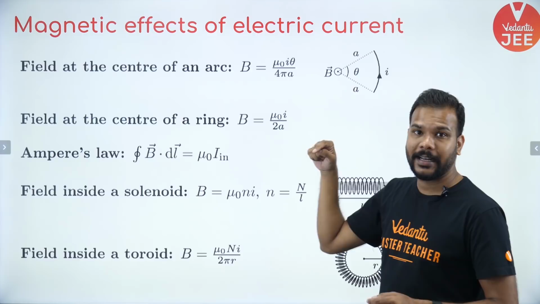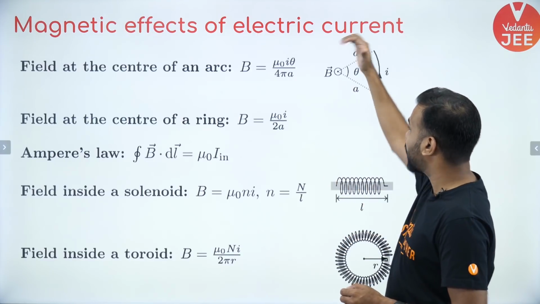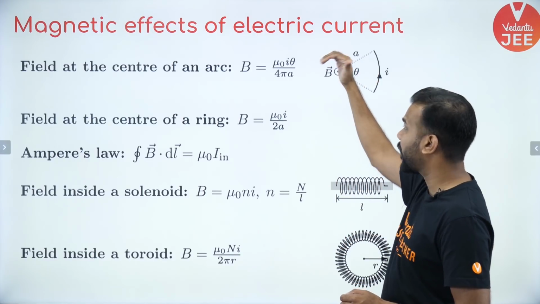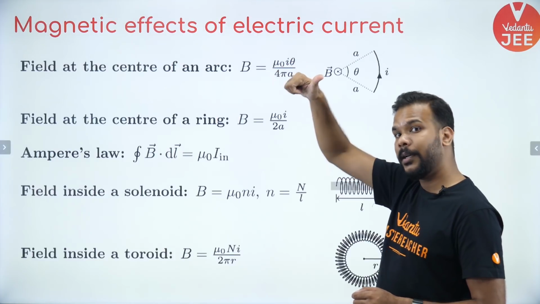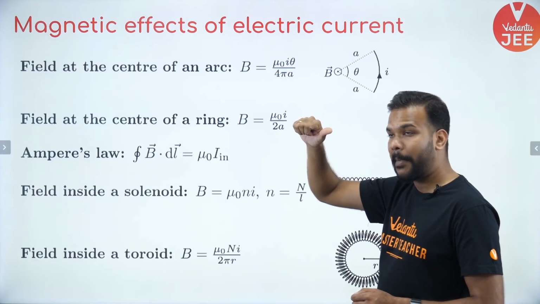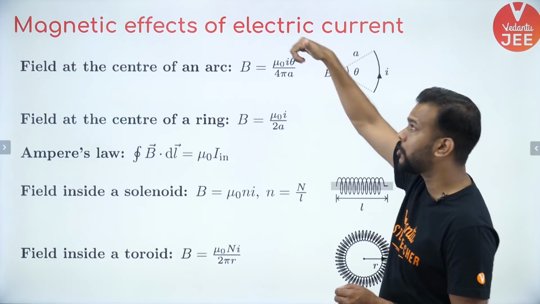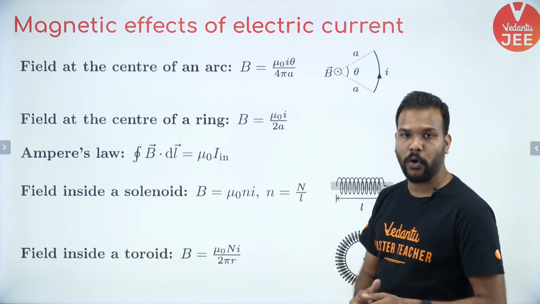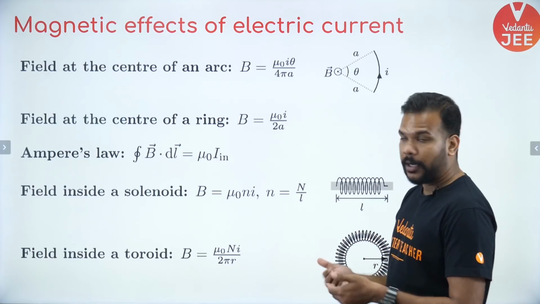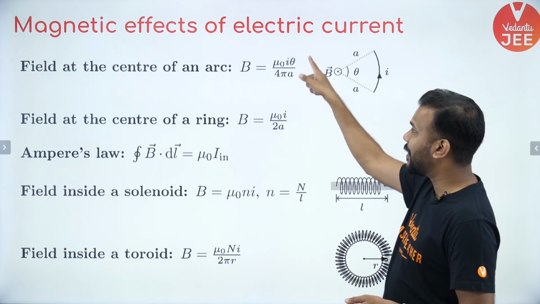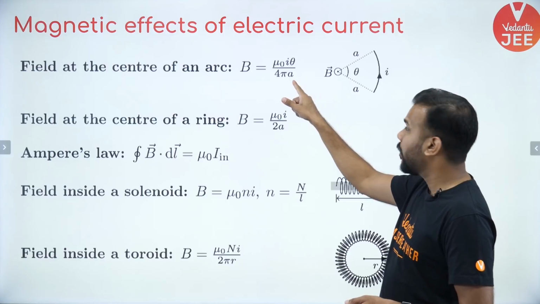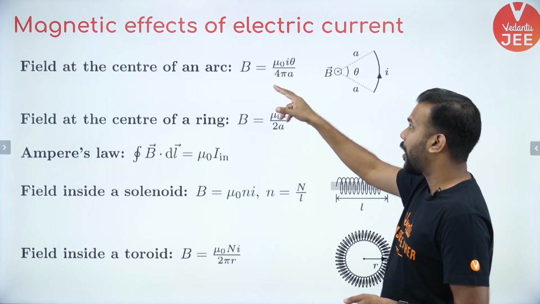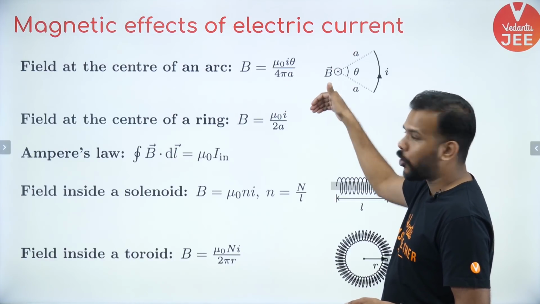point where we are interested in calculating the magnetic field, by using again the right hand thumb rule, but this time your fingers are curled along the direction of the current and the thumb is giving you the direction of the magnetic field. So it is an anti-clockwise current, so the magnetic field is coming towards you. If it is a clockwise current, the magnetic field will go inside. So the general formula is mu naught I theta upon 4 pi a, or you can also write it as mu naught I upon 2a into theta upon 2 pi.